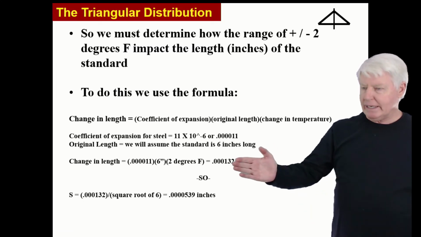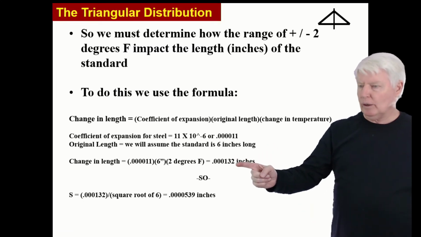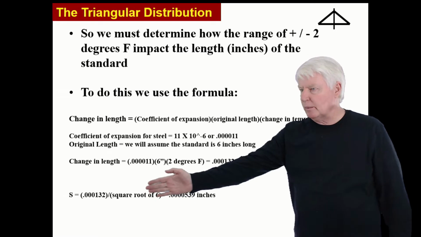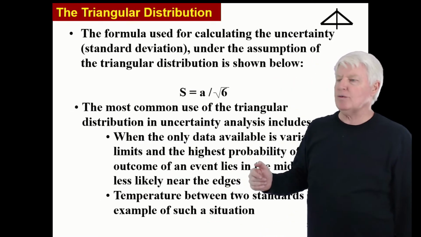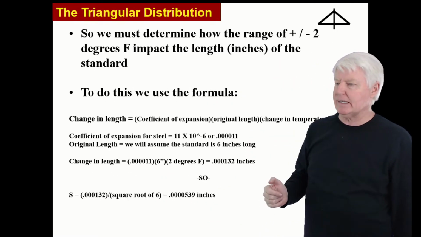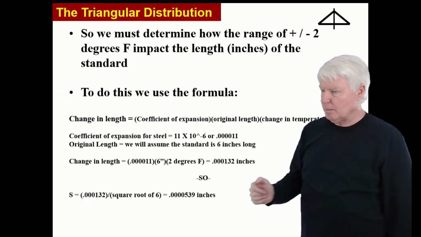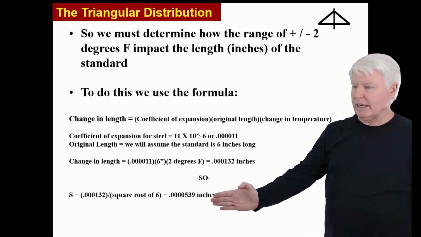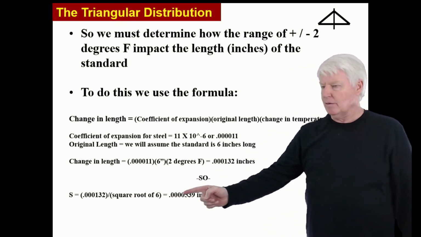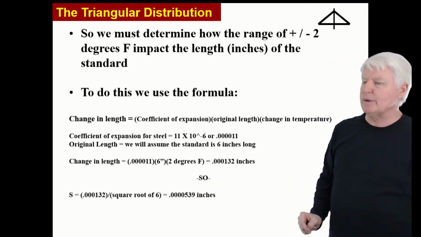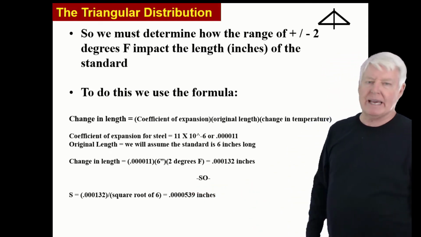Okay, now we take this 0.000132, put it in the numerator. Remember, we're just using this formula back here, A divided by the square root of 6. A is that expansion. Divided by the square root of 6 gives us 0.0000539 inches would be the standard deviation.